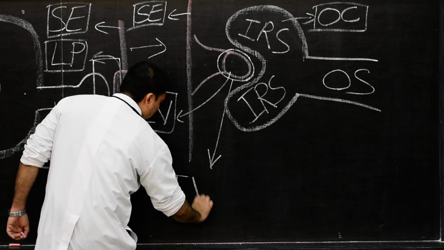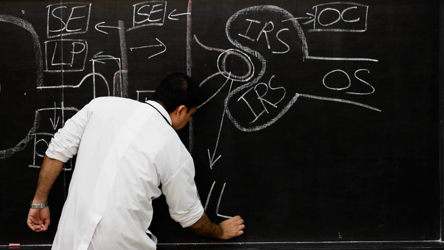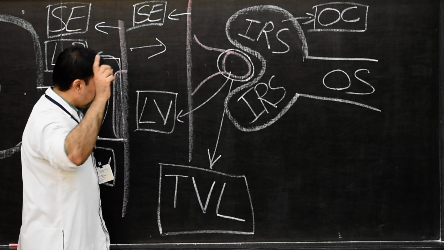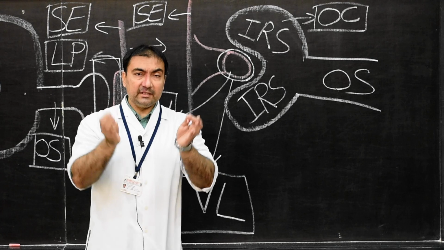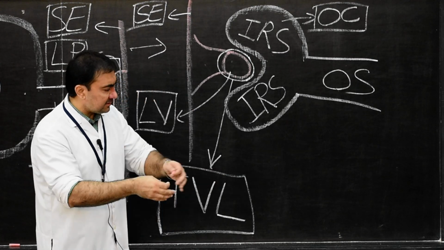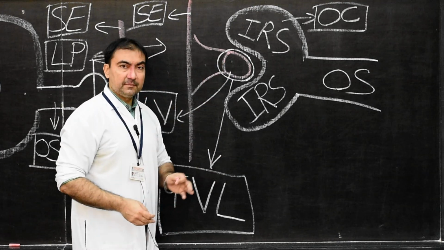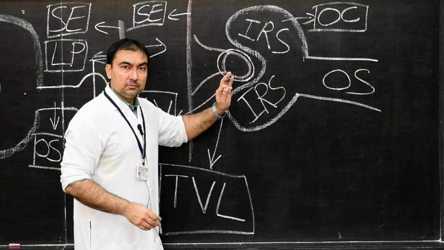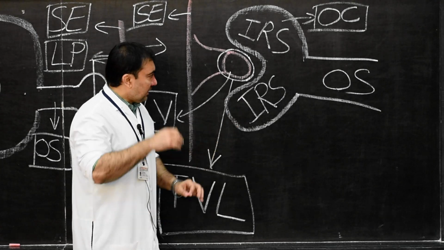Tunica vasculosa lentis, L-E-N-T-I-S. It is nothing but a derivative of mesenchyme, which is covering the lens vesicle, which has just recently developed. So here we finish our step 2. Very clear? Now step 3.